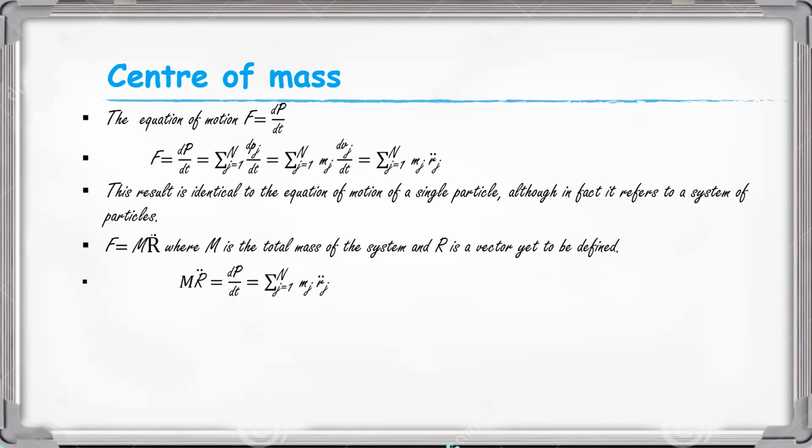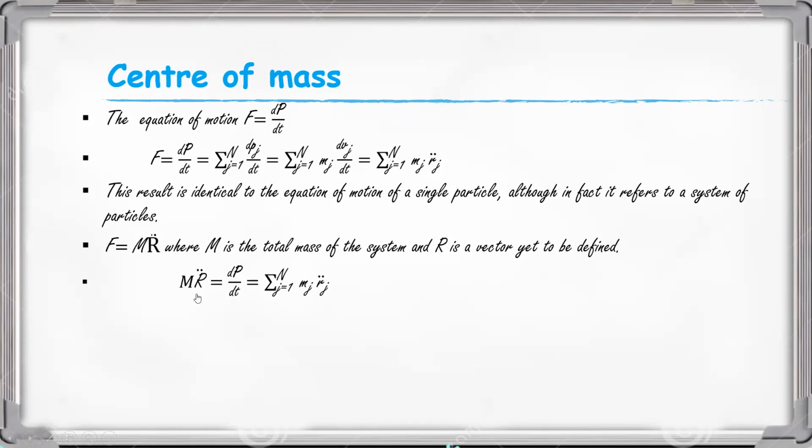That point is called the center of mass, and the position vector corresponding to that point is represented by capital R.